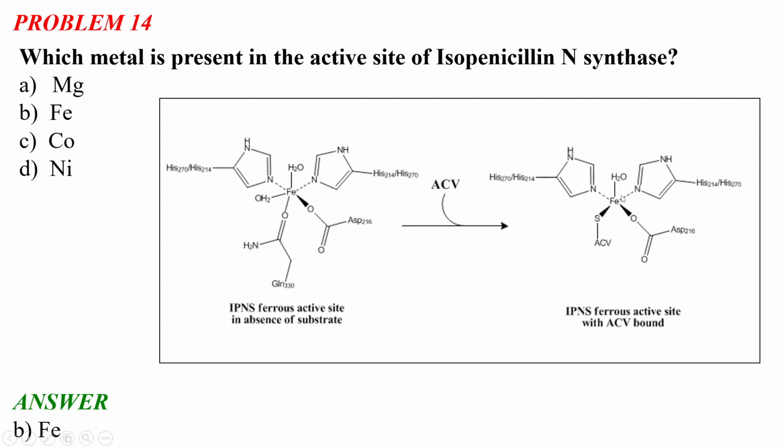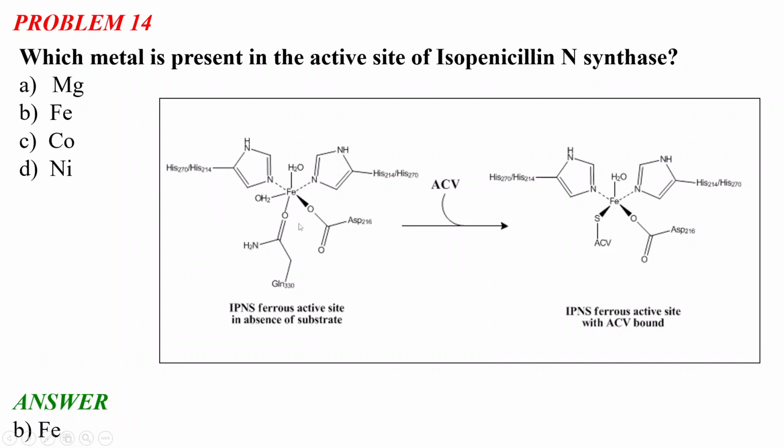This ACV binds to the iron site with the sulfur of the cysteine. And you can see that in the active site there is iron, with which there are two histidine molecules, one aspartate residue, and one asparagine residue present here. And when the substrate is bound, it will be pentacoordinated, and at first it was a hexacoordinated ferrous iron.